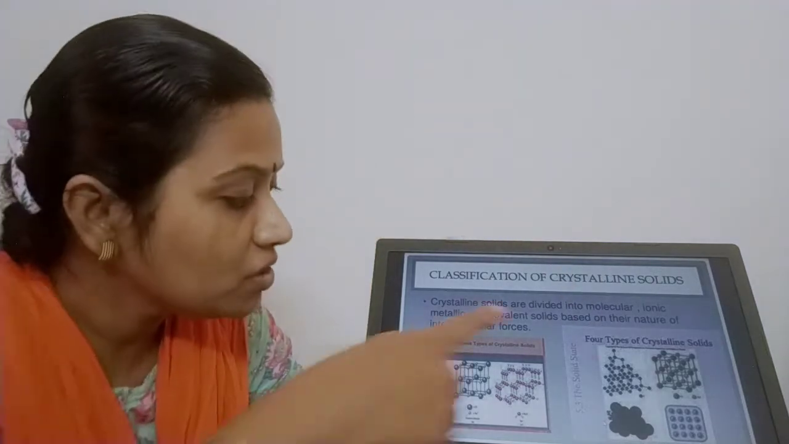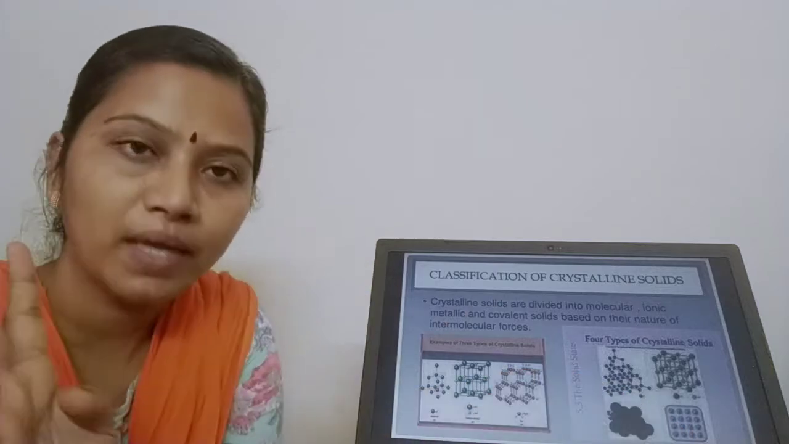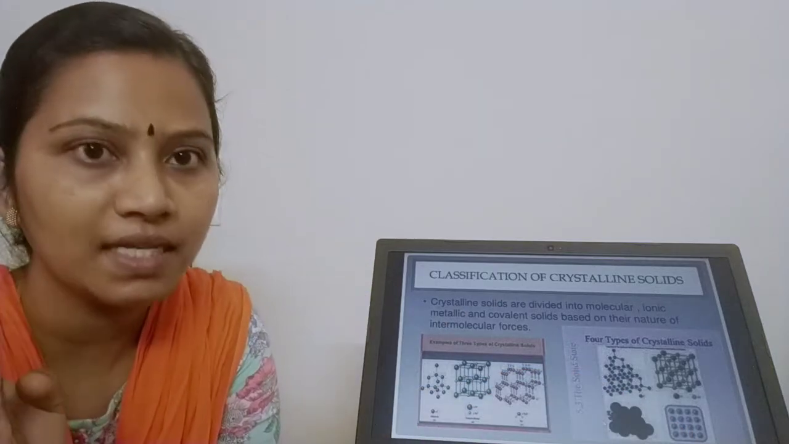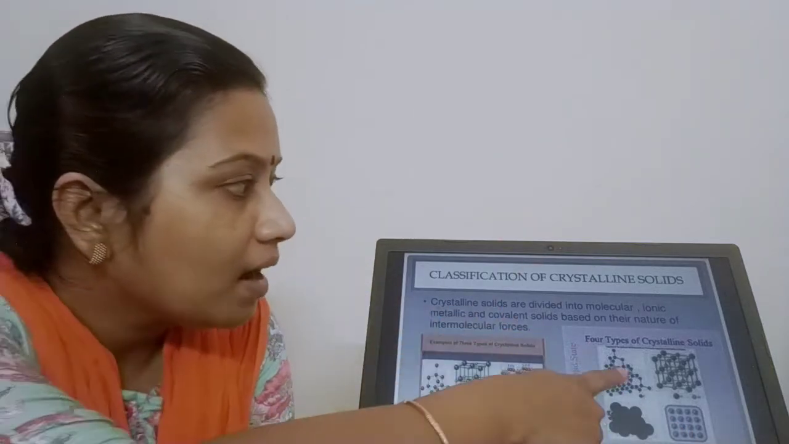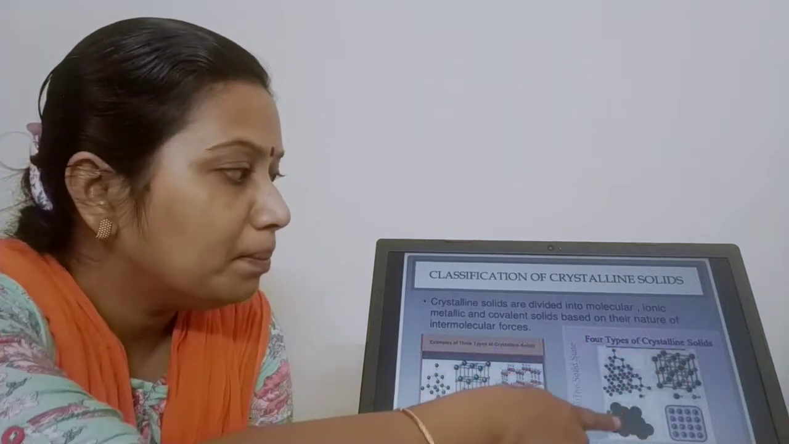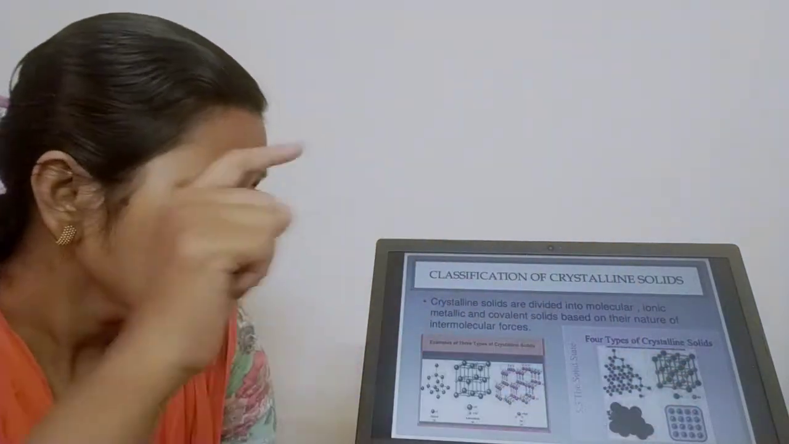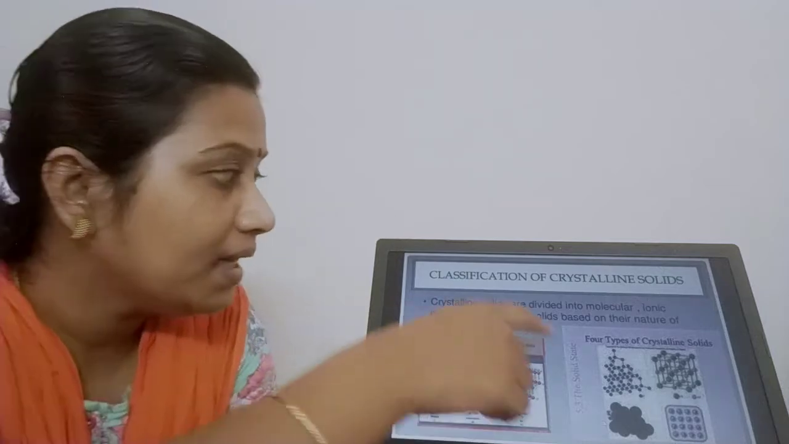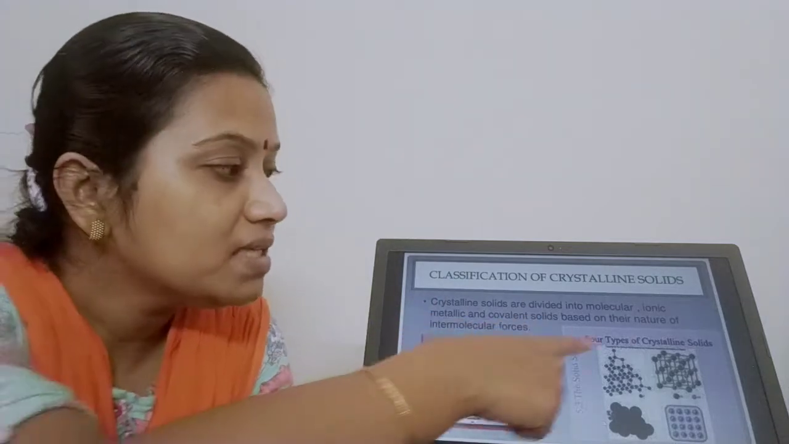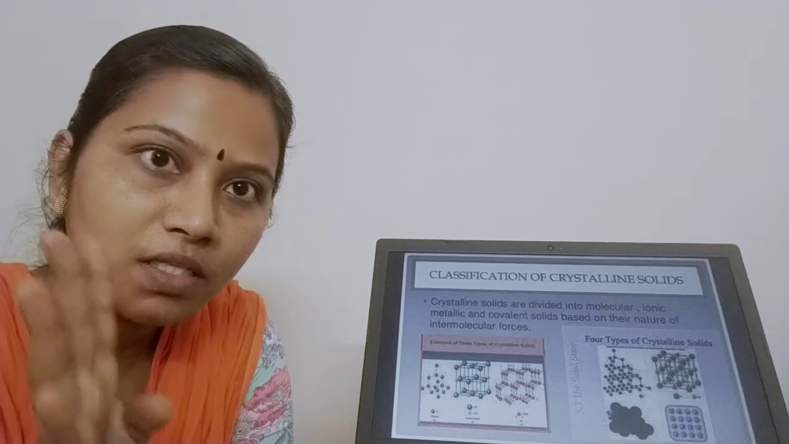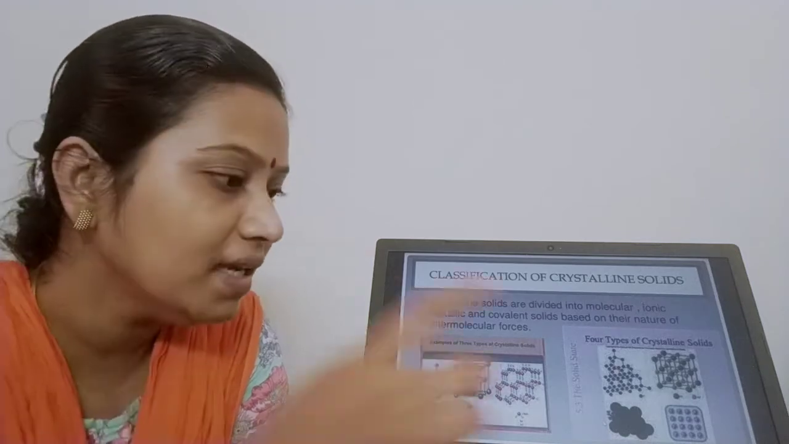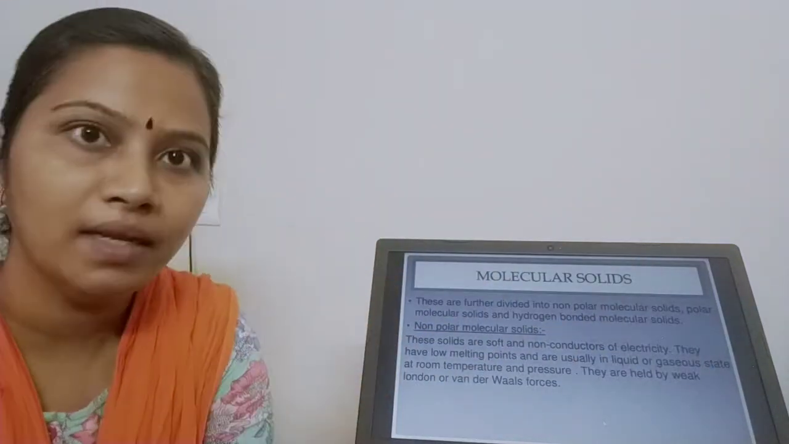See the four pictures? They are classified into four categories. Crystalline solids are classified into four categories: molecular, ionic, metallic and covalent solids. We will be studying each one in detail. So what are the four classifications? Recall once again. We will be moving to each one in detail.